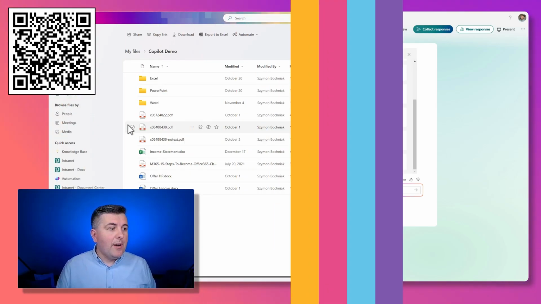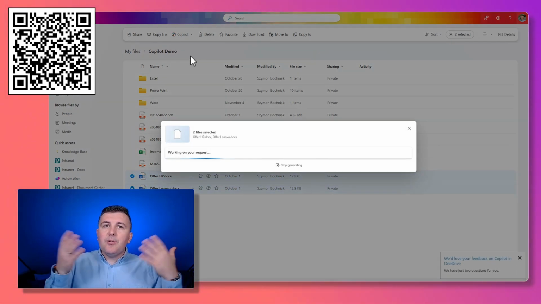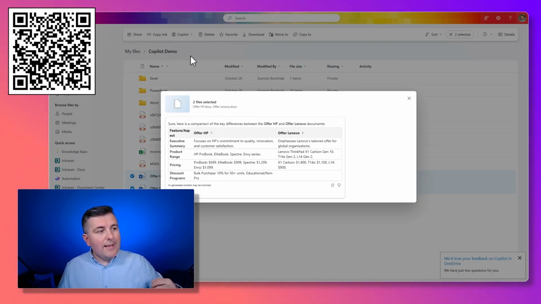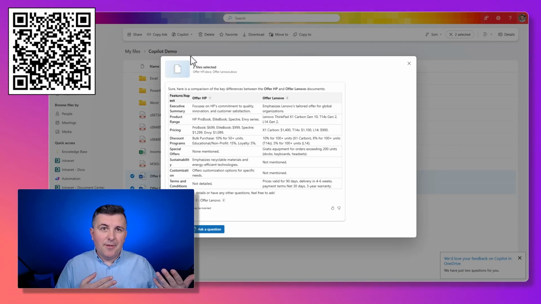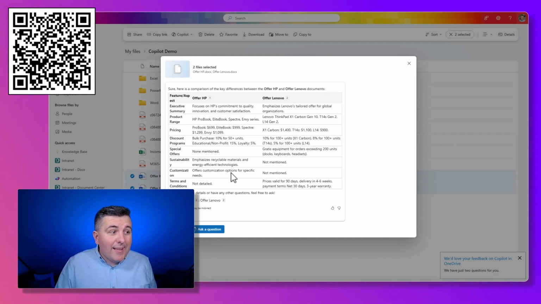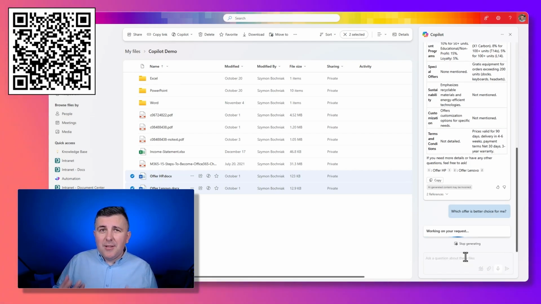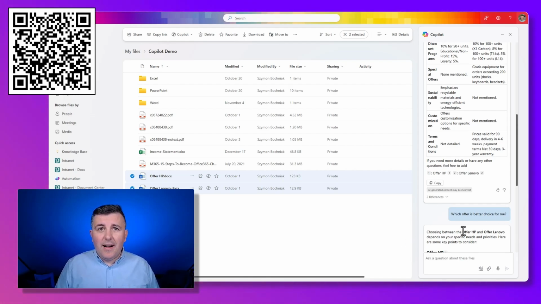What we can do, we can select two offers from our vendor, which could be totally different, could contain slightly different data. And you can see, in this case, Copilot will be able to see which elements are present in a specific offer but missing in the other. And again, you can see here we have some special offers in one offer, and in another we have additional customization. Again, we can ask Copilot which offer is better, and Copilot will not tell us to select this one, but will highlight the differences and additional values between them.